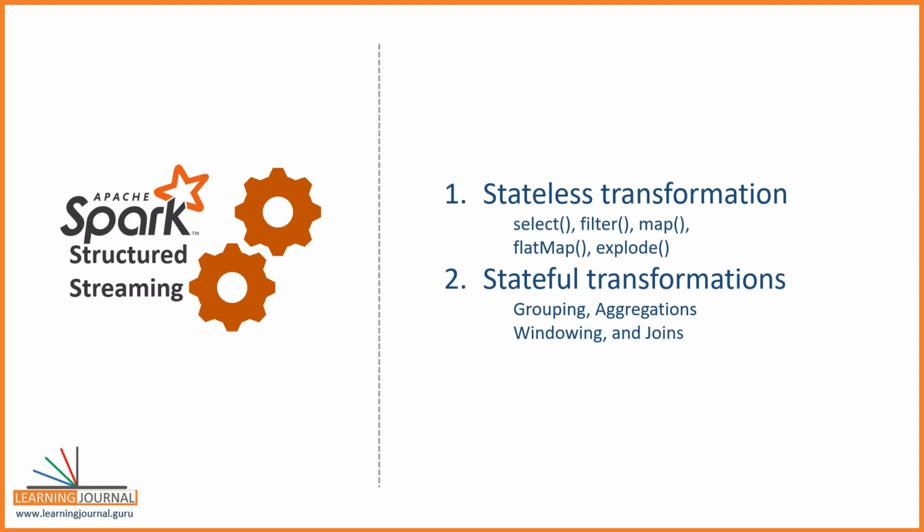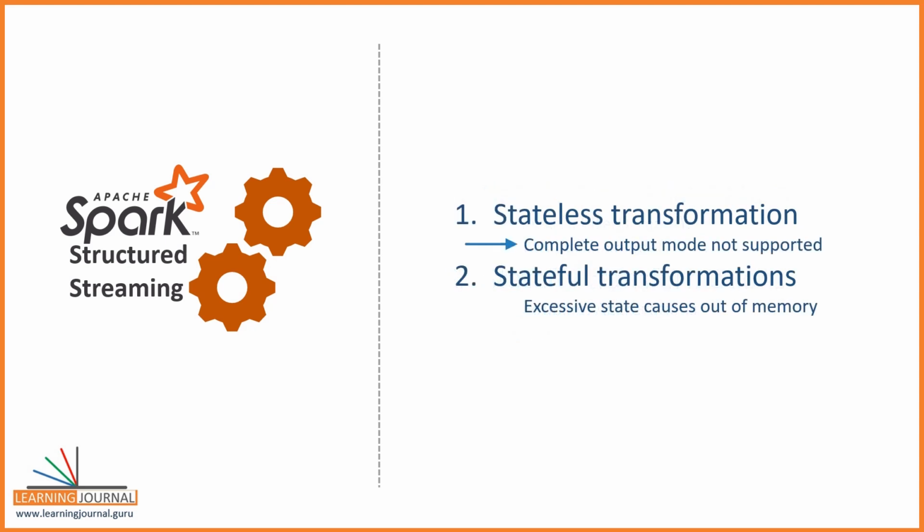States are essential and mandatory things for aggregations and join to work. However, we also have some side effects of these states. Let me explain. A streaming query having only stateless transformations will not support the complete output mode. So, you can only use append or update modes. The question is, why? We have a straightforward reason. Stateless queries will produce one or more records for each input record. For example, select and map transformations are one-to-one conversions. You have 10 records in the input data frame, you will get 10 in the output data frame, right?